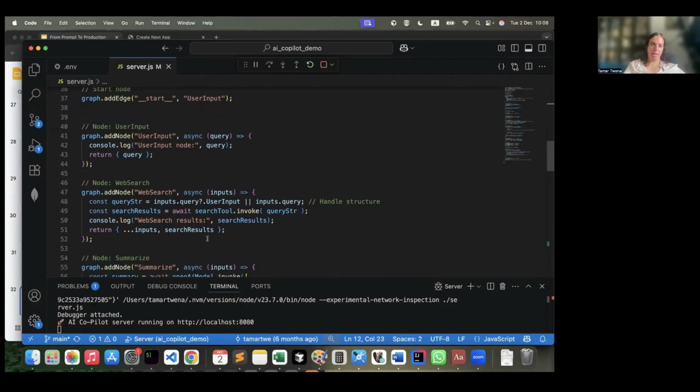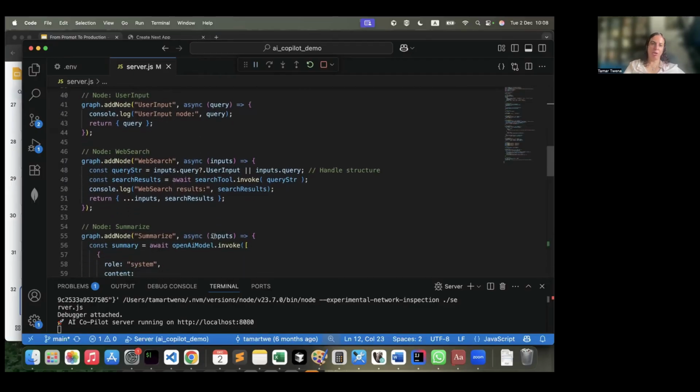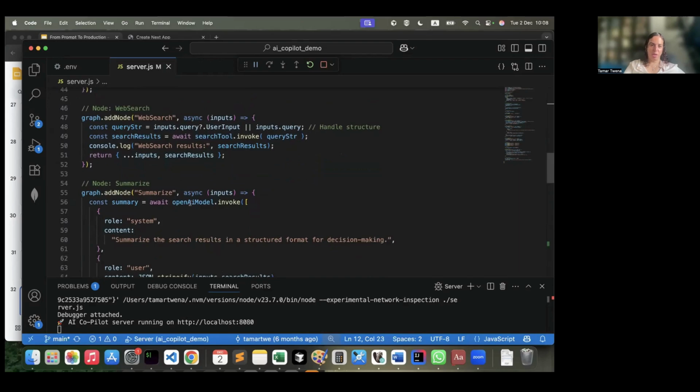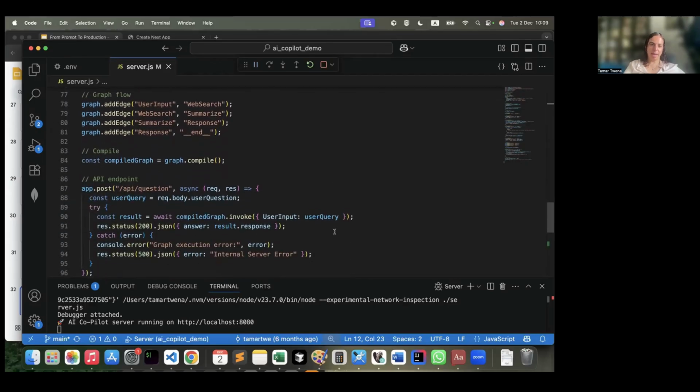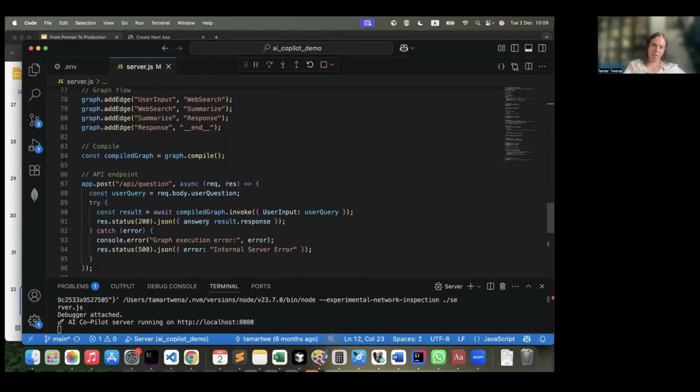Here I'm adding the user input node, the search node, the summary node, and the response node, and I'm adding the edges between all the nodes and compiling the graph. And here is the input itself.